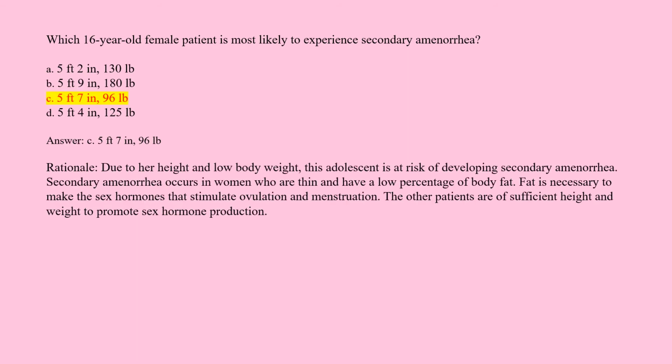Answer: C. 5 feet 7 in, 96 pounds. Rationale: due to her height and low body weight, this adolescent is at risk of developing secondary amenorrhea. Secondary amenorrhea occurs in women who are thin and have a low percentage of body fat. Fat is necessary to make the sex hormones that stimulate ovulation and menstruation. The other patients are of sufficient height and weight to promote sex hormone production.